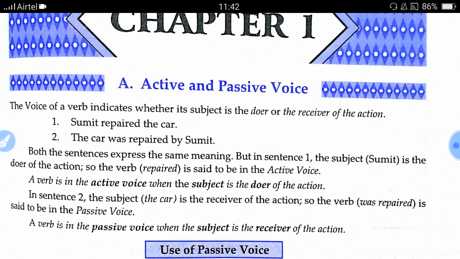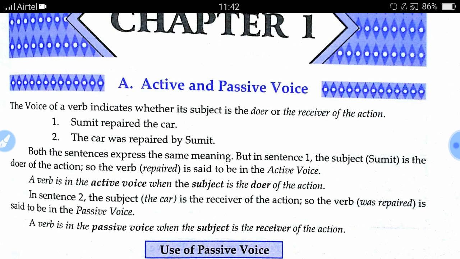Then we use it when we have to write a notice. When I taught you notice, I told you it has to always be in the passive voice. When we have to give advice, suggestion or warning to somebody, we use passive voice. When we have to make invitations and requests, we use passive voice. You might have seen that when we make announcements, we may use passive voice. So we use passive voice in many places.